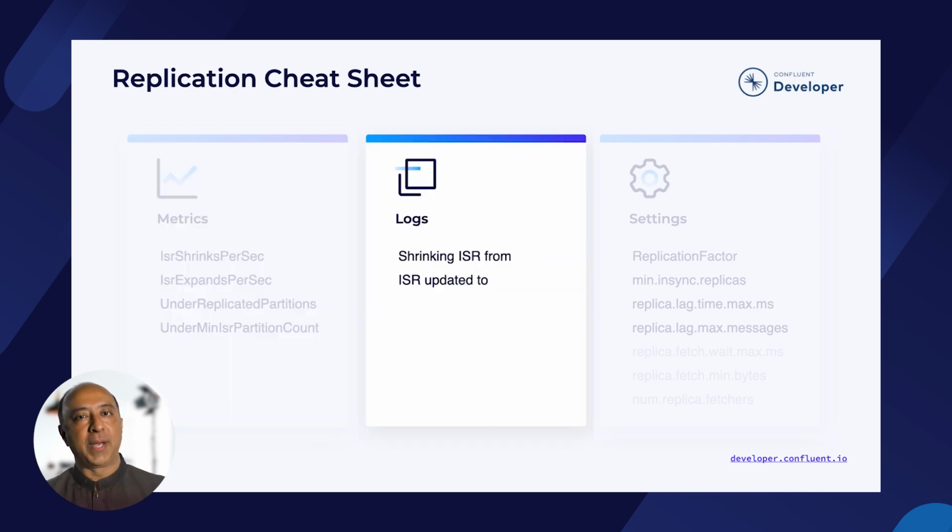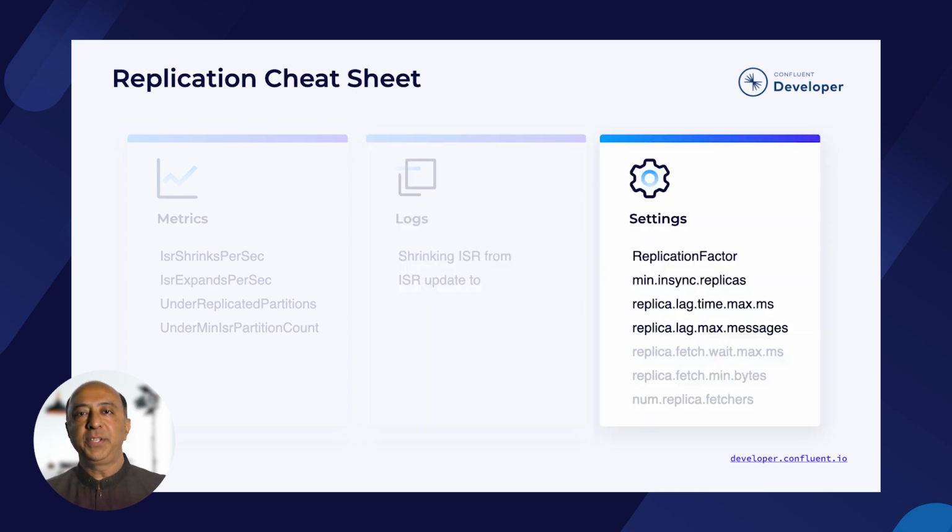When it comes to analyzing the logs, the keywords you're looking for are shrinking ISR and ISR updated too. The configuration settings that you have are the replication factor for the topic, the min in sync replicas setting for the topic, the replica lag time, and the replica lag messages to tune your system. There are a few other settings that affect replication, and these are related to how followers keep up with the leader, but that's beyond our scope for today.